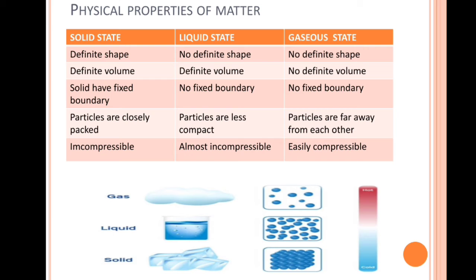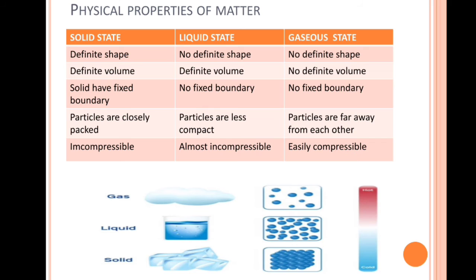So you see in the solid state, it has definite shape. You see the ice, it has definite shape. But in case of liquid, there is no definite shape. Suppose you pour the water from the beaker to the glass. The water that is inside the beaker will take the shape of the glass. So that's why liquids don't have any definite shape. Then in case of gases also, you see the clouds in the sky, they don't have any definite shape.